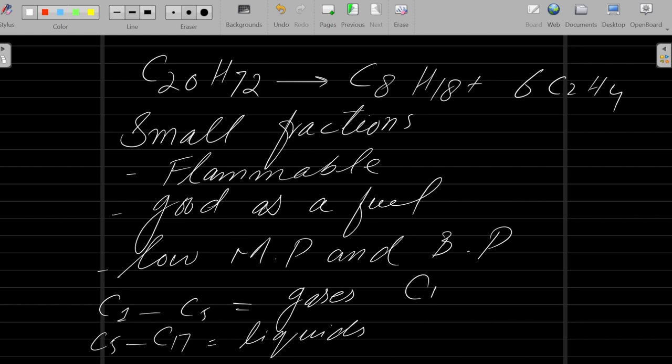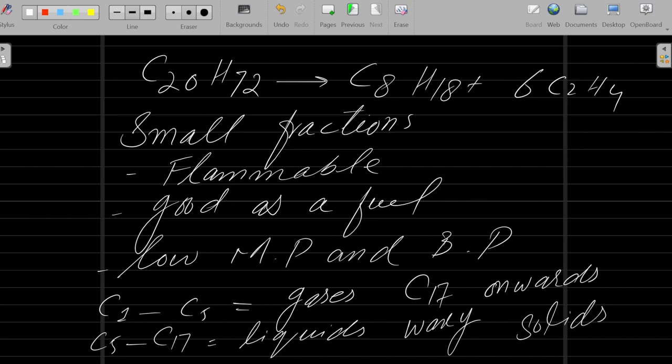And from carbon 17 onwards, alkanes become waxy solids. So you can get the idea that when the carbon chain is increasing, their physical properties totally change, and when their physical properties change, it becomes difficult for us to utilize them.